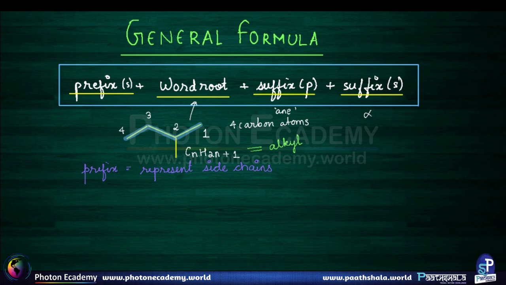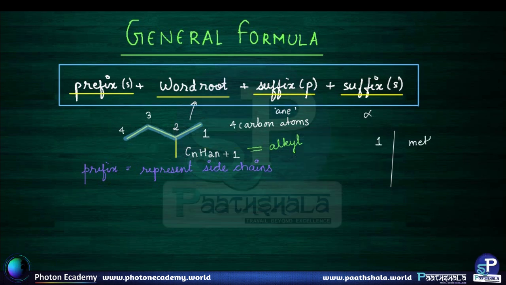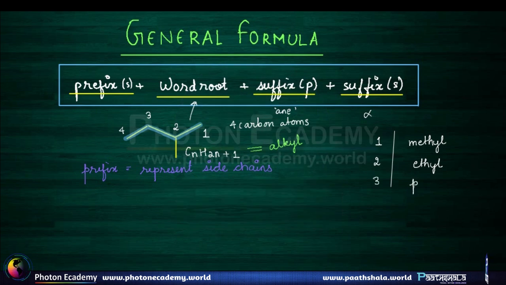So here's a chart. When one carbon atom is there, the word root we know for one carbon atom is meth, so it will be methyl. For two carbon atoms, the word root is eth. So when we are talking about alkyl, we'll just add -yl to it. So the new alkyl is ethyl. For 3, it is propyl. For 4, it is butyl. For 5, it is pentyl, and so on.